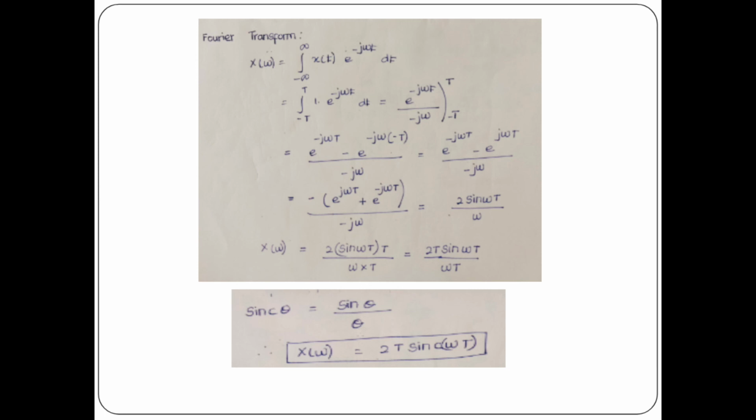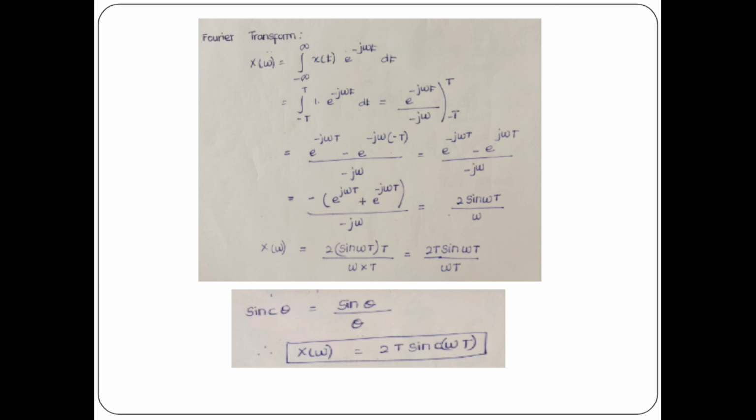You just integrate it. We will get e power minus j omega t divided by minus j omega. This is the limit. We can substitute capital T as the upper limit and minus T as the lower limit. Okay, substitute it. So upper limit minus lower limit.